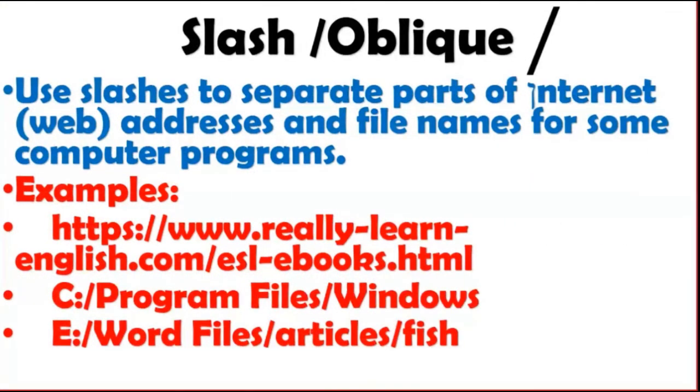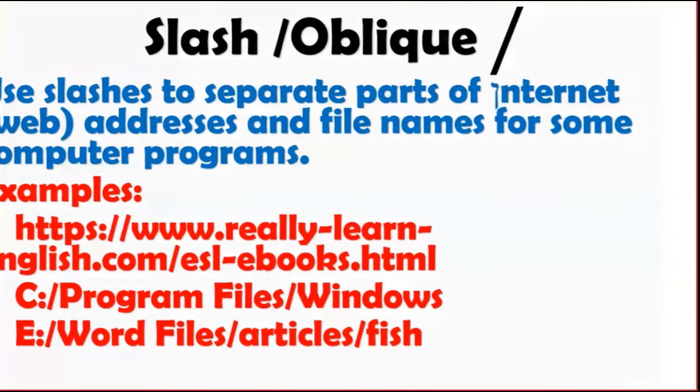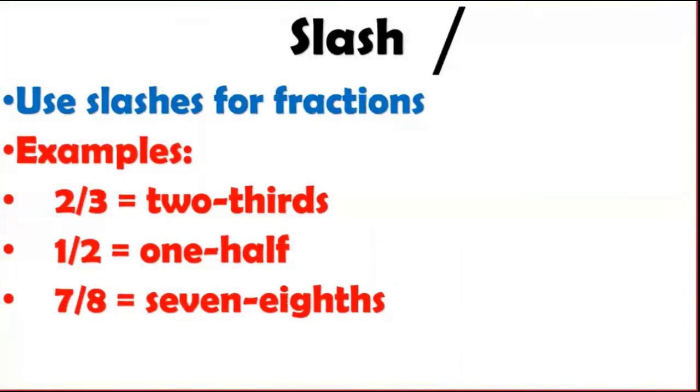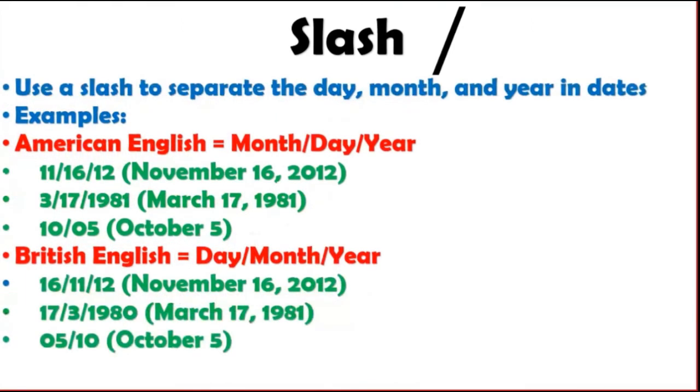For example, in websites, we separate file names using the oblique. It is also called a slash. We use it in dates, or we use it to show fractions, 2/3, 1/2, 7/8. So 7/8 is a fraction division, right? It is also used for that. In dates, as I told you, 11/16/12 means month, date, year. We can use a slash or oblique in dates. Generally, we know very well that we use it.